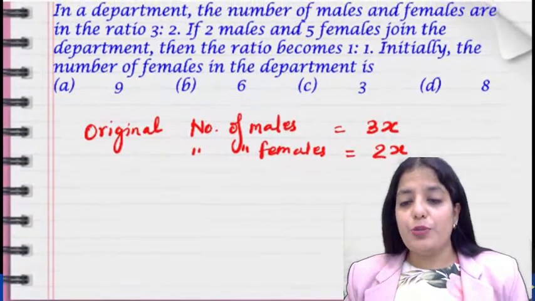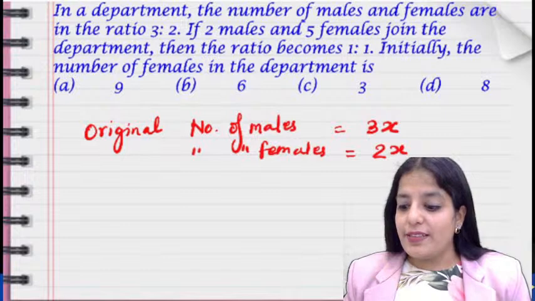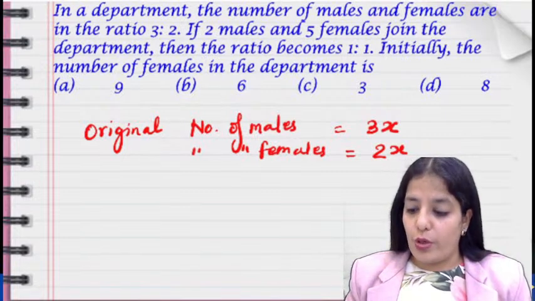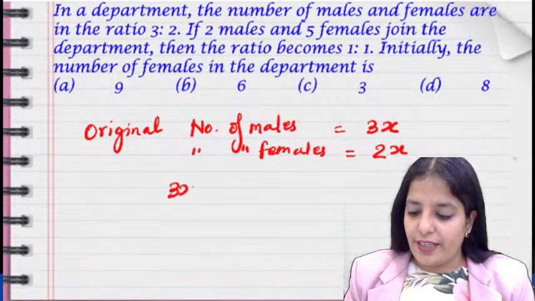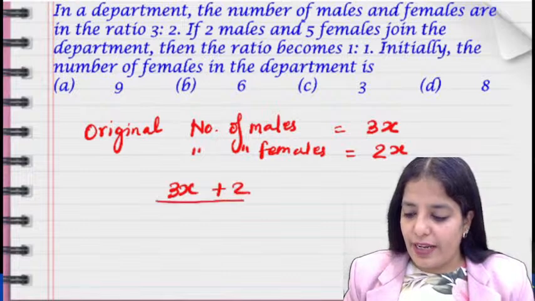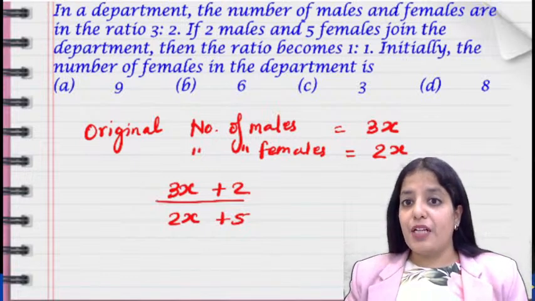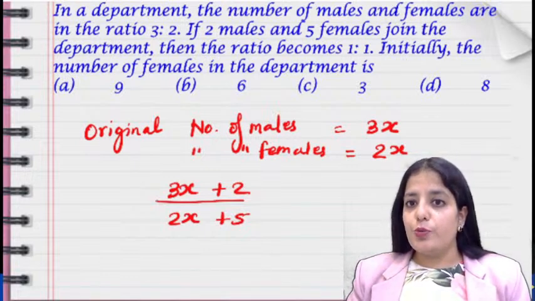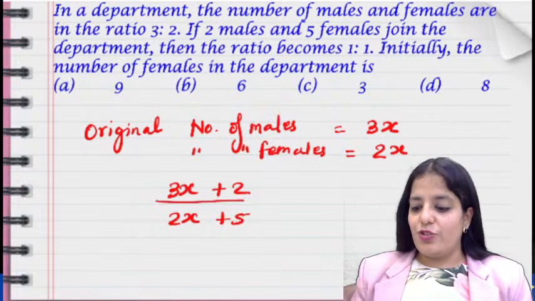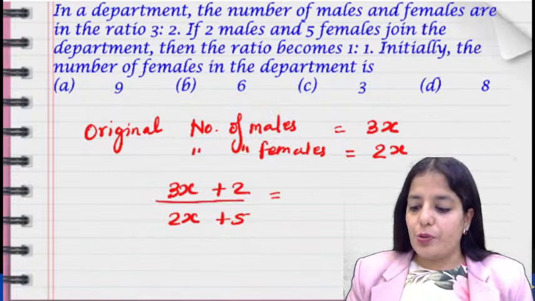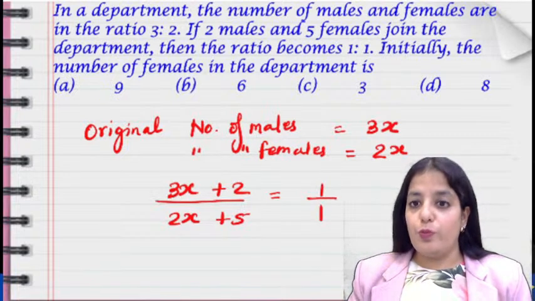Now what happened to these numbers? 2 males and 5 females joined. So 3x plus 2 and 2x plus 5. This change happened and the new ratio comes out to be 1:1.